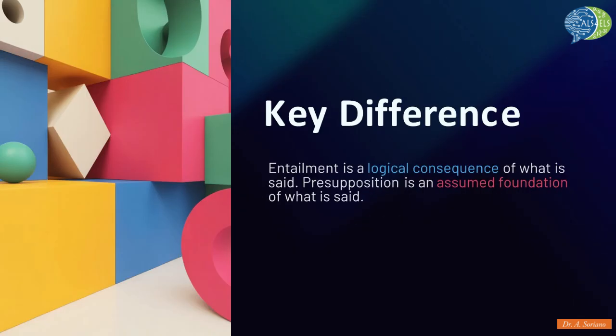To summarize the core distinction in a single statement, entailment is a logical consequence of what is said. Presupposition is an assumed foundation of what is said. One flows logically from the statement, like a conclusion from a premise. The other exists before the statement is even uttered, serving as the ground upon which the statement makes sense.